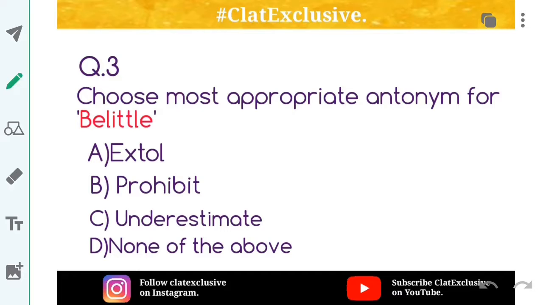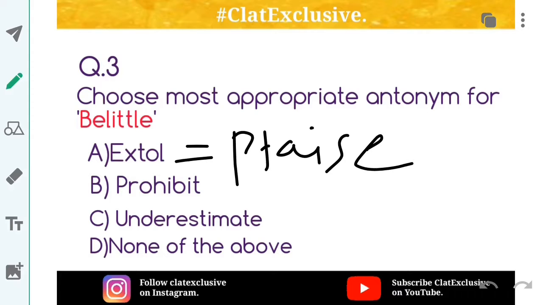Prohibit, you all know what prohibiting is. Underestimate is when you do not overestimate. All these are simple words: prohibit, underestimate. Extol is when you praise someone too much. In this very same example, if I reply to him, oh, thank you for making this cake, it's amazing, it's beautiful, it's tasty, all that stuff, that's extolling him or her. So belittle is exactly opposite to extol. So option A is the correct answer.